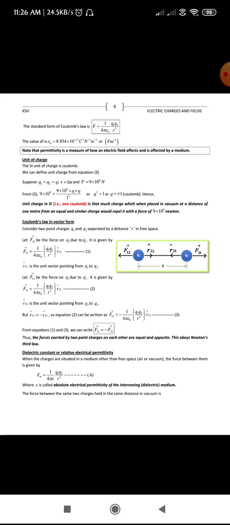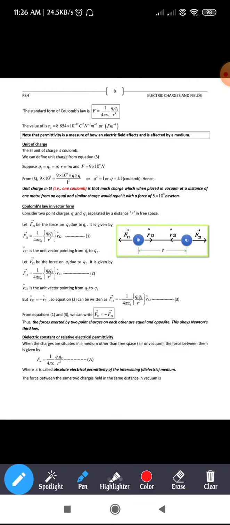F12 has been directed in this direction. As the charges repel, they move away from each other. So vector F12 represents the force on the charge q1 due to q2.